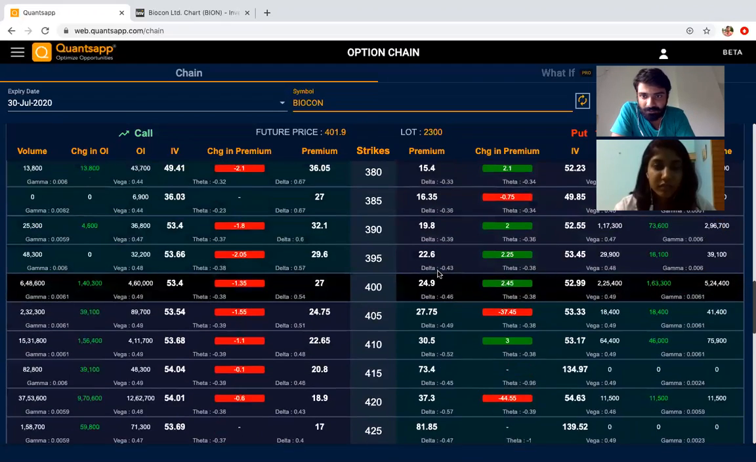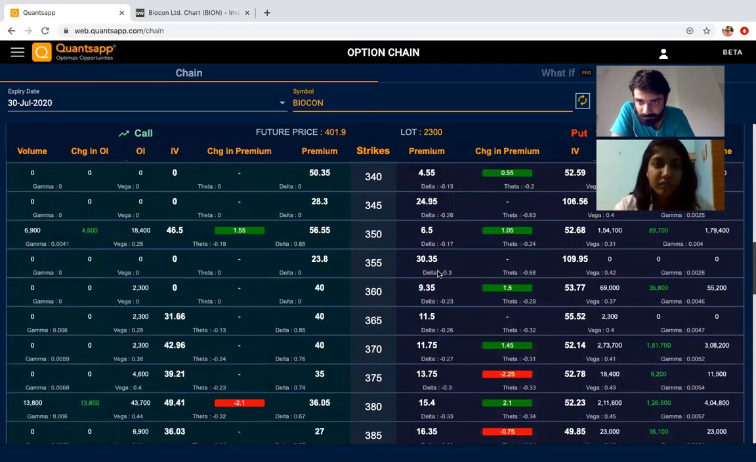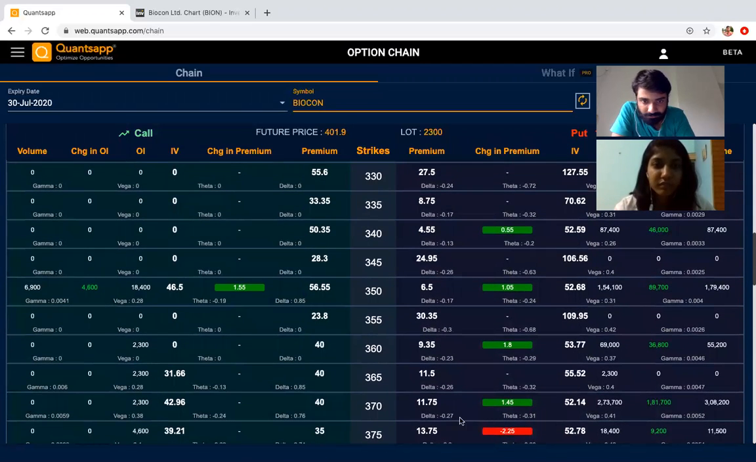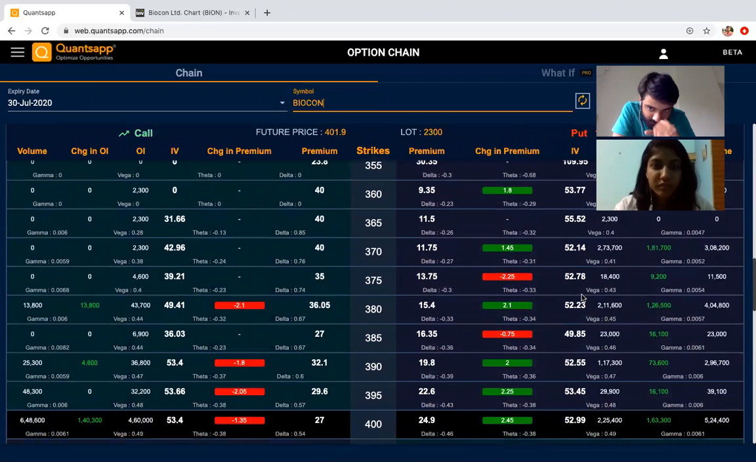On the put side, the highest open interest is currently at 370, which is 2,73,000 shares, and there's a highest addition of around 181 lakh shares here. So what derivative data suggests is that the stock has support at the 370 level, but according to our technical data, we had taken stop loss near 380, right, Prerna?